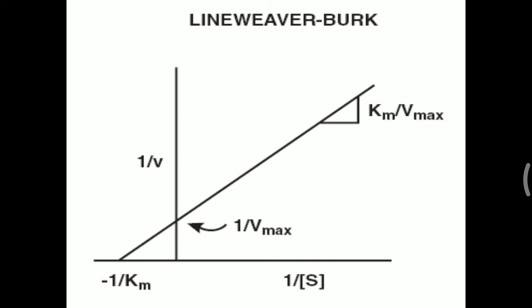Now, initially we get only 4 or 5 points of substrate concentration, and the velocity we have obtained with each substrate concentration is plotted. Suppose we have these 5 points and make a straight line.